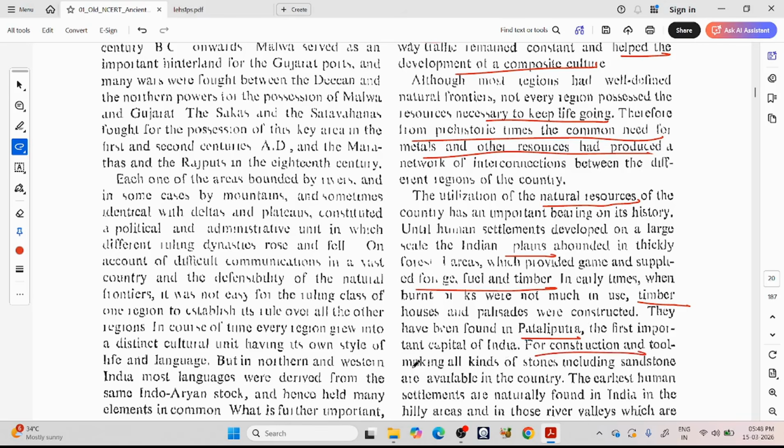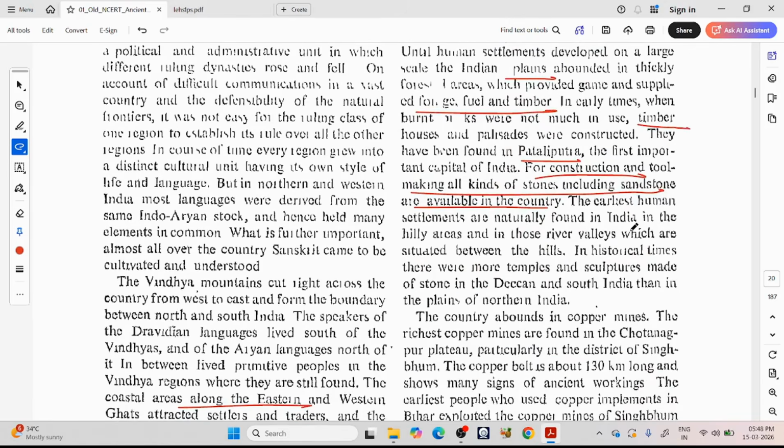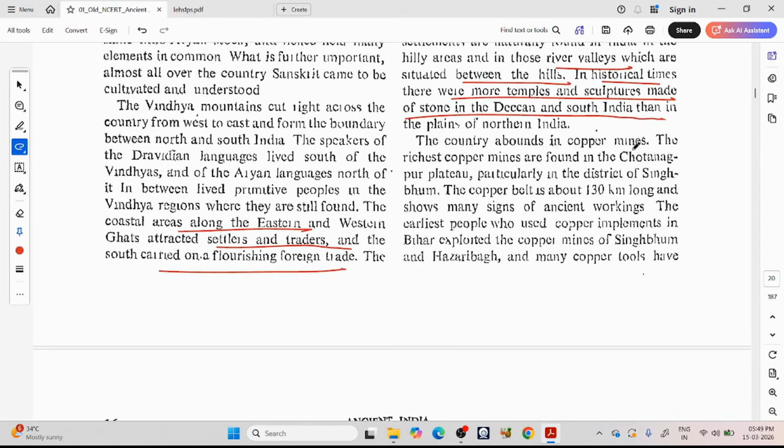For construction and tool making, all kinds of stones, including sandstone, are available in the country. The earliest human settlements are naturally found in India in the hilly areas and in those river valleys which are situated between the hills. In historical times, there were more temples and sculptures made of stone in the Deccan and South India than in the plains of northern India. So in historical times, you will see more temples and sculptures made of stone in the Deccan and southern India than the northern region.